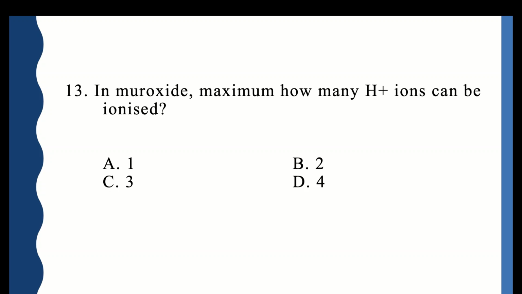In murexide, maximum how many H+ ions can be ionized? So murexide is a type of H4In. 4 imido groups are present. So the correct option is 4.